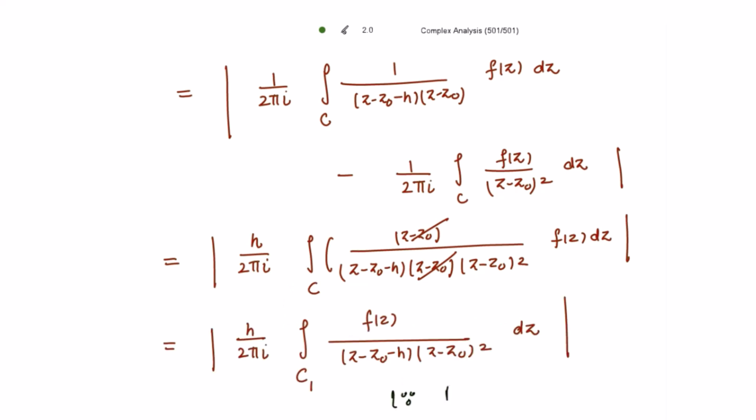Reason we have used by Cauchy's theorem for multiply connected region, right? Now this mod is further less than or equal to the mod of h divided by 2 pi iota the integral over C1, taking the mod of f of z divided by the mod of z minus z naught whole square and the mod of z minus z naught minus h and the mod of dz.